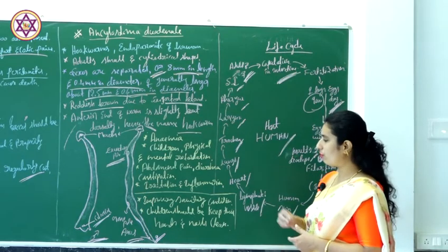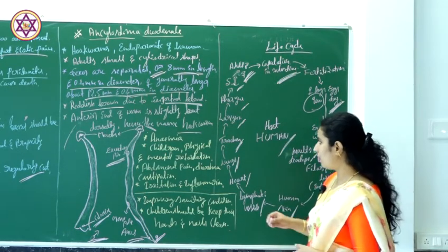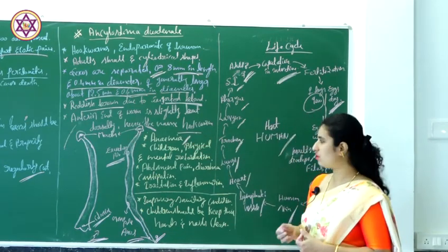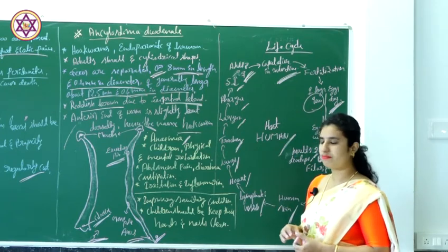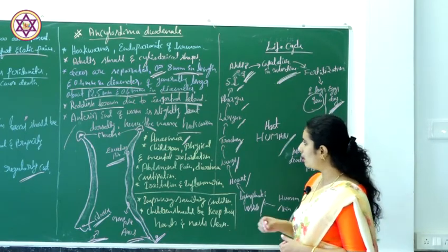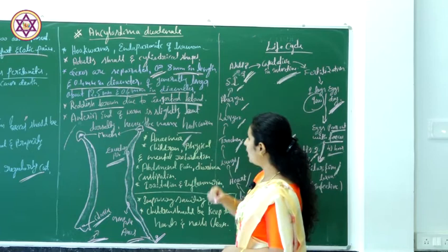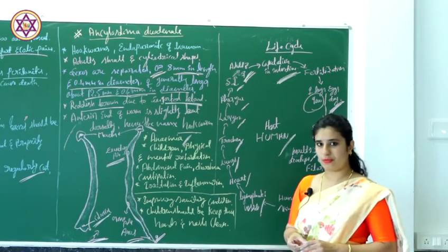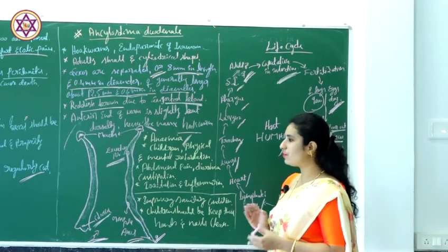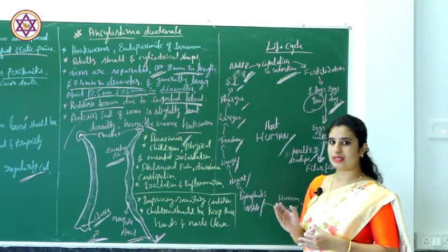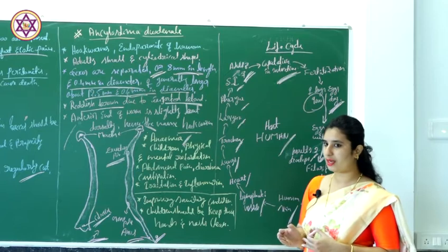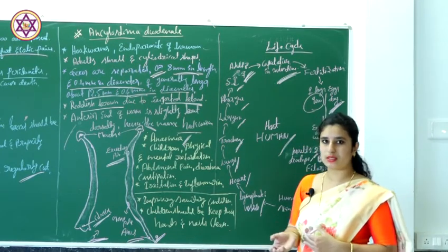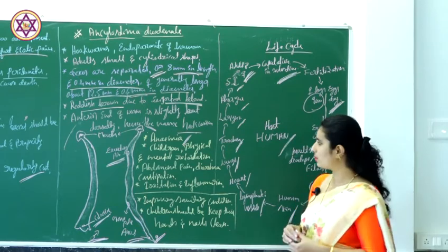Coming to the pathogenicity, anemia is one of the main effects. This worm ruptures and cuts the intestine wall, hence excess blood loss takes place.